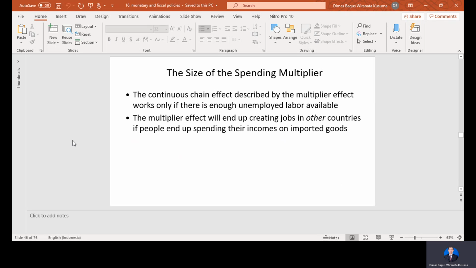The size of the spending multiplier here, the continuous change effect described by the multiplier effect, works only if there is enough unemployed labor available. The multiplier effect will end up creating jobs in other countries if people end up spending their incomes on imported goods. So the size of the spending multiplier here depends on the unemployed labor available, and also on the demand for imported goods.